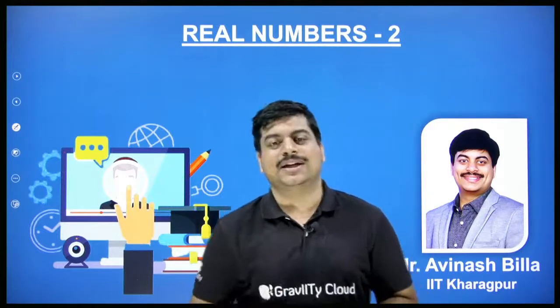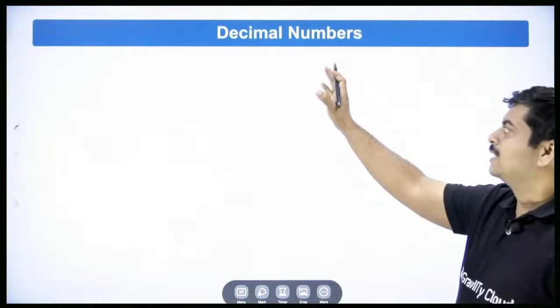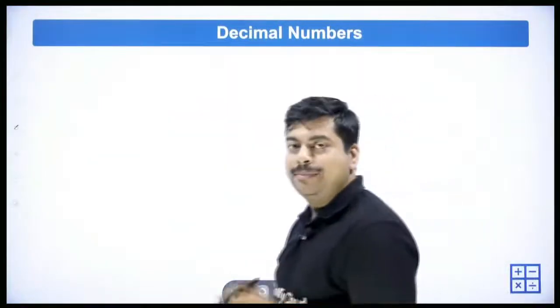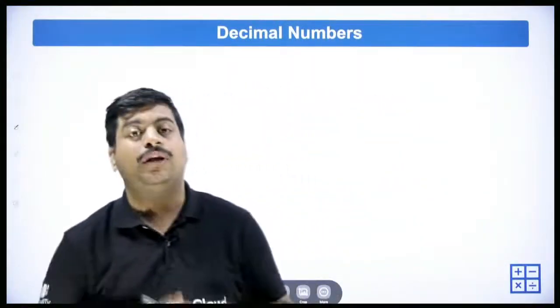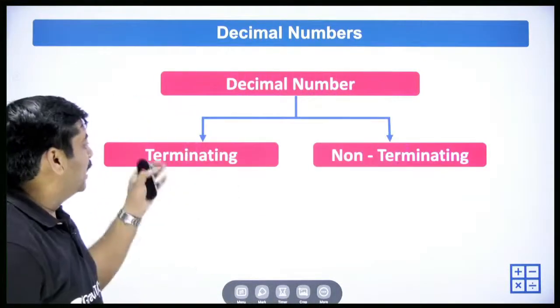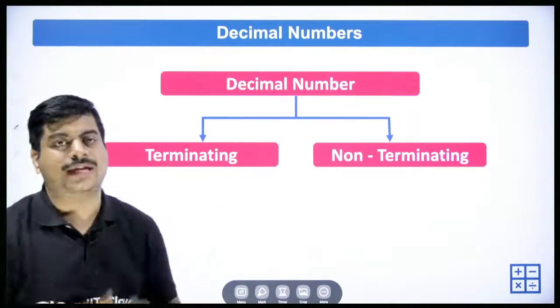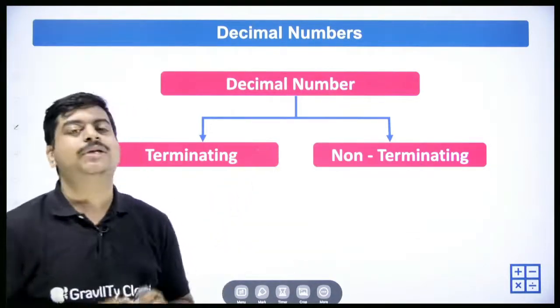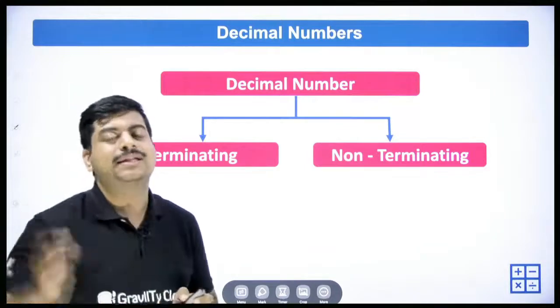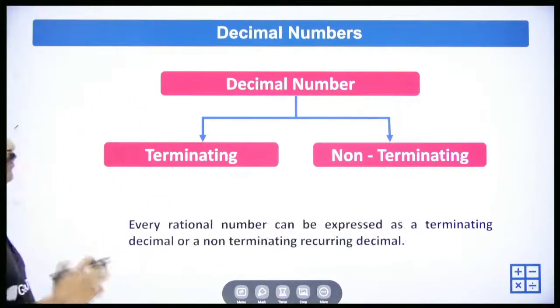Let's start today's session. In the previous class, when we discussed real numbers, we discussed what decimal numbers are and what the types of decimal numbers are. We have discussed terminating and non-terminating. Terminating means there is a stop for that. Non-terminating are the numbers which don't have any stop. They just continue in that flow forever.